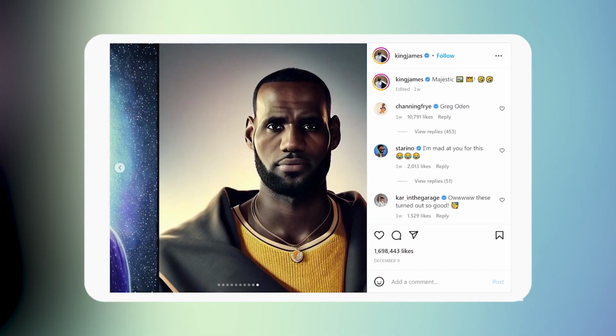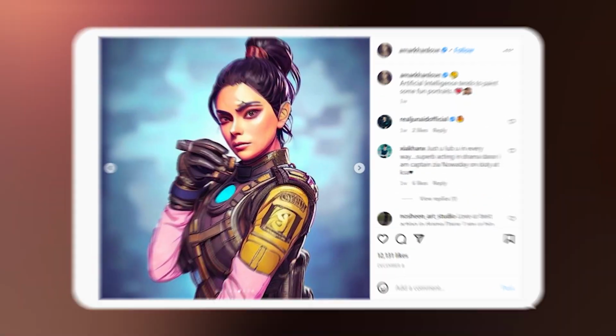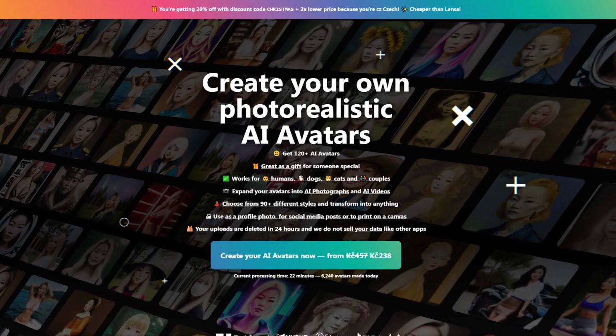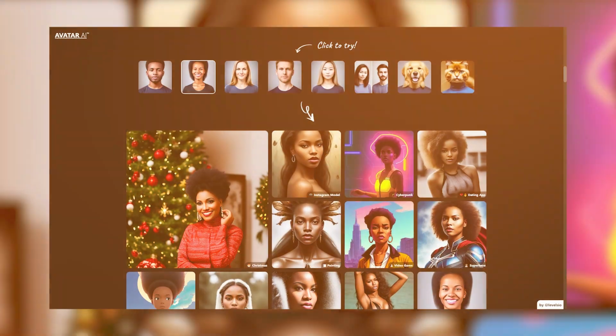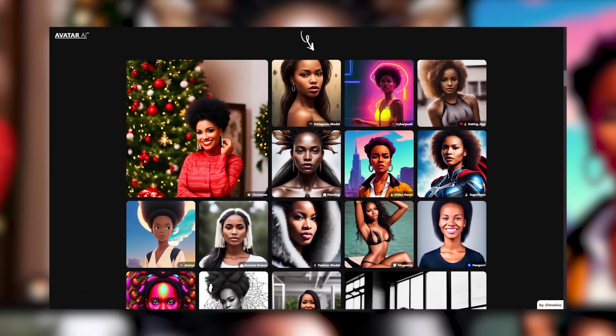You've probably seen all these people posting their avatar photos on social media. Companies like Lensa and Avatar AI have popularized these. By uploading a few photos from your Instagram, you can get some wild results. But the thing you may not know is the technology under the hood is open for anyone to use.